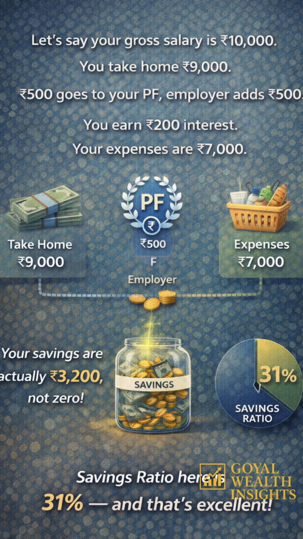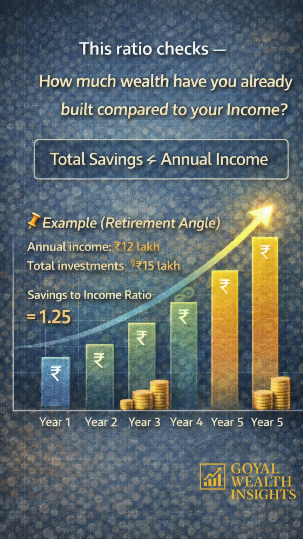Suppose your gross salary is rupees 10,000. You take home 9,000. 500 goes to your PF and the employer adds 500. You earn 200 as interest for your investment. Your expenses are rupees 7,000. So your savings are actually 3,200, not zero. Savings ratio comes out to be 31%. That's excellent.